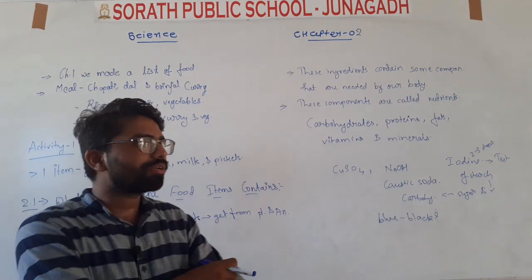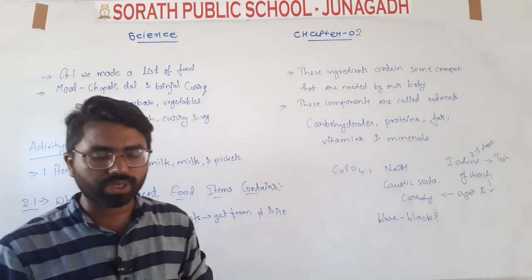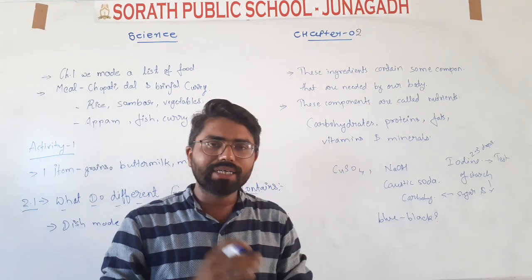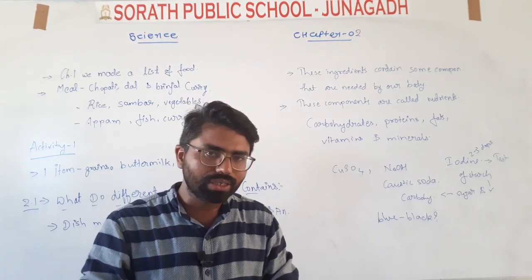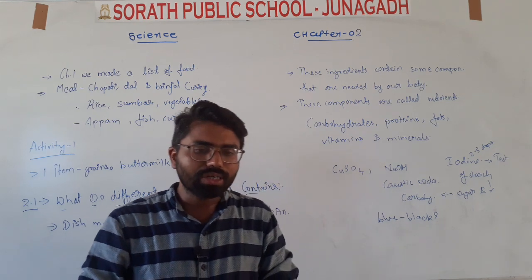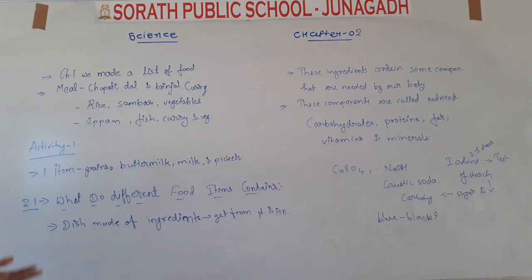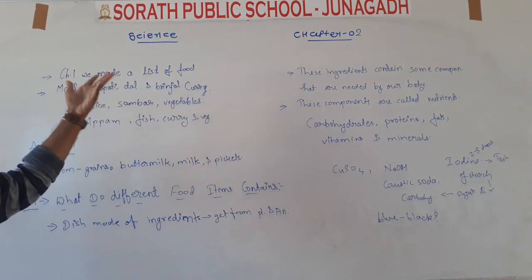Okay, we have just made many lists of food in chapter number 1, and we have also divided them into lunch, and divided that food into grains, vegetables, fruits and all these things. So from that only we are going to start our chapter. If we are eating a meal, what does the meal contain? Meal contains chapati, dal, and brinjal curry.